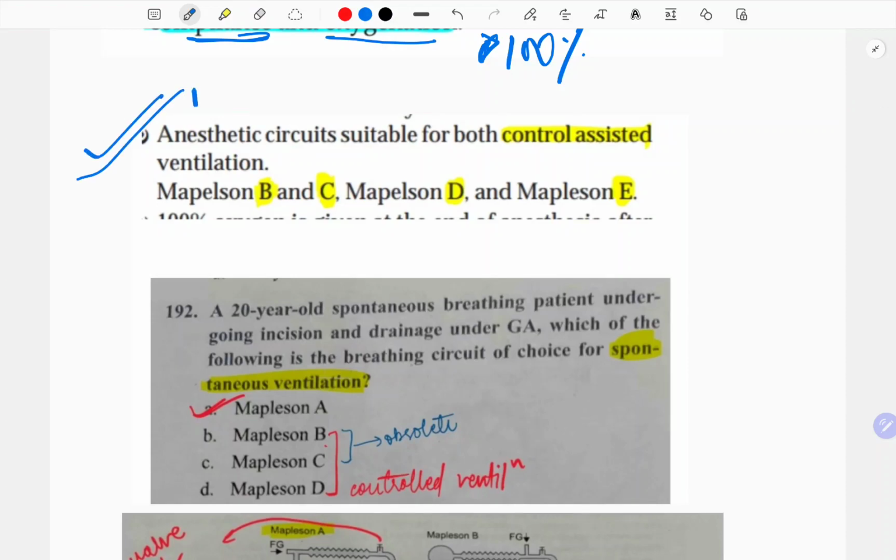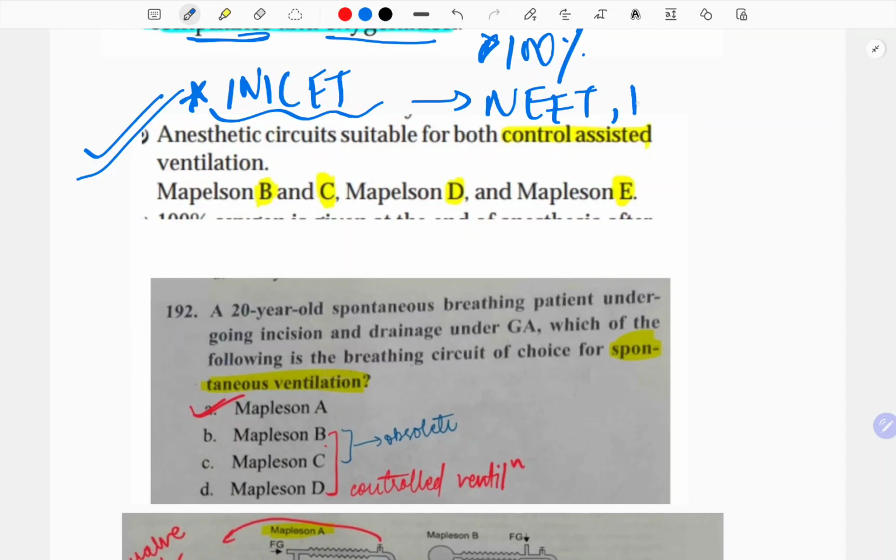Now, another very, very important question, not only for INI-CET, because INI-CET is fond of asking in-depth questions, and nowadays also for NEET and FMG. In the recent FMG paper also it was repeated. An anesthetic circuit suitable for both control and assisted ventilation are, see, for control and assisted ventilation we have Mapleson B, C, D and E. Okay, control assisted ventilation, not the spontaneous. For spontaneous we have Mapleson A.